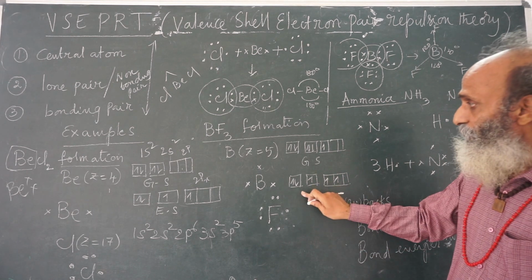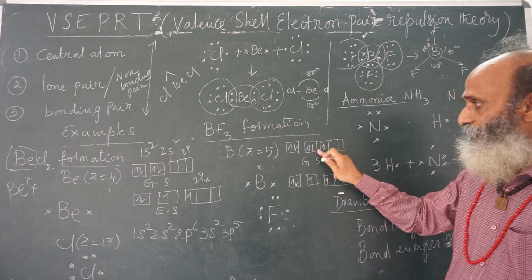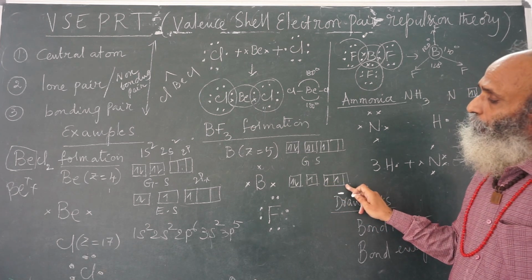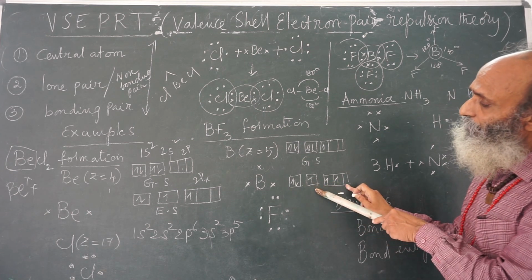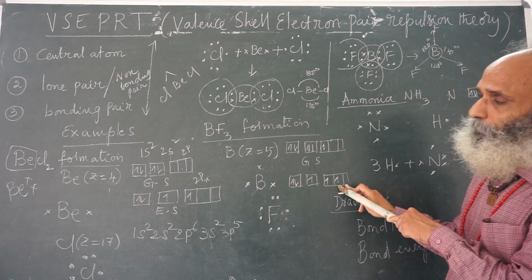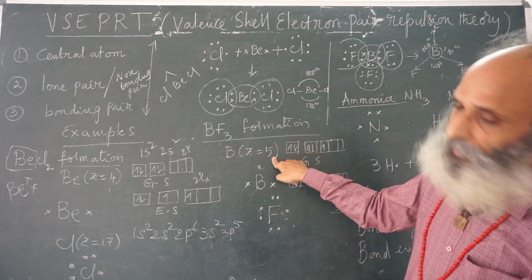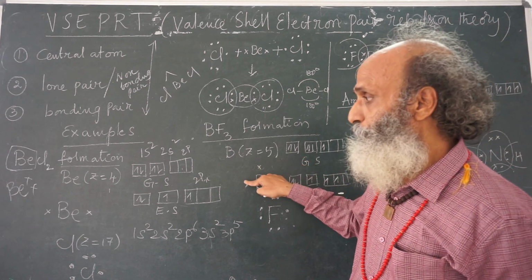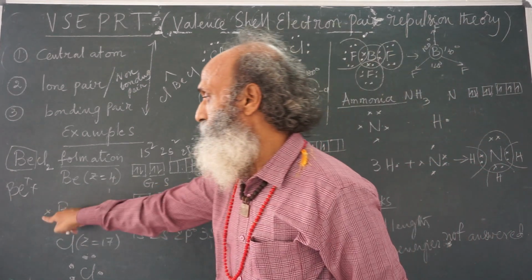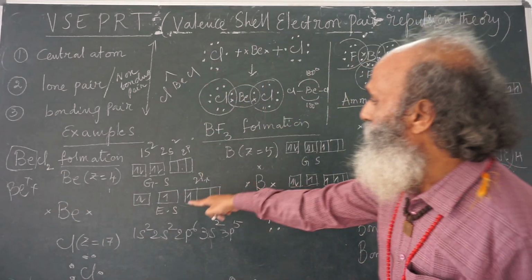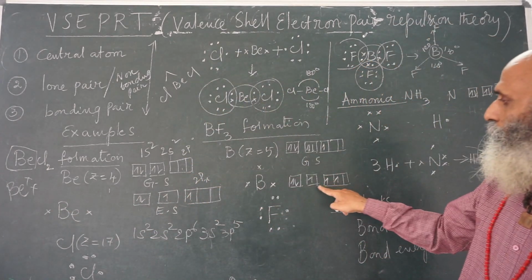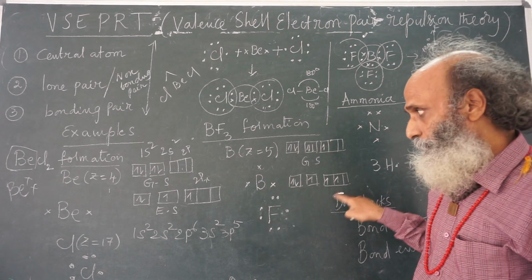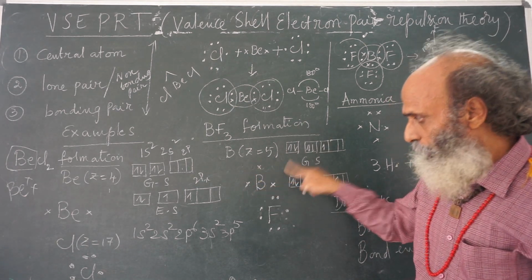But in the excited state configuration, this 2s will decompose and there will be 1s2, 2s1, 2px1, 2py1, 2pz1. Remember, boron is a third group element, so its valence is 3. Beryllium is a second group element, its valence is 2. That's why this excitation happens. Now, there are 3 unpaired electrons in boron. So, this is the dot structure of boron.